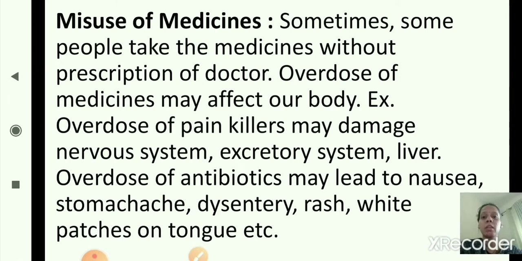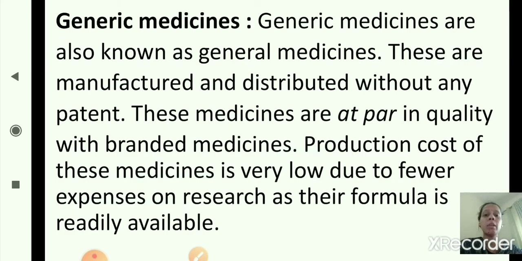Now the next concept is generic medicines. Generic medicines are easily available everywhere. These can be manufactured and distributed without any government authority or license. The medicines are at par in quality with branded medicines, and the production cost of these medicines is very low due to fewer expenses on research, as their formula is readily available. Their production cost is very low as compared to branded medicines. These are also called general medicines.